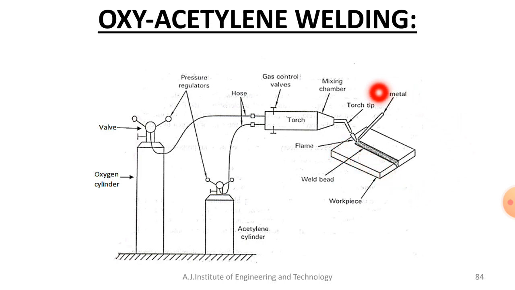Upon solidification, you'll get a single piece, because the two workpieces to be joined fuse together with the help of heat, that is fusion welding. You will get a single piece of metal. That is the main objective of oxyacetylene welding. It's one type of joining process, called welding.